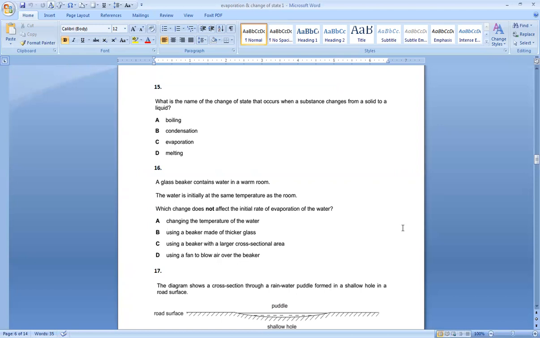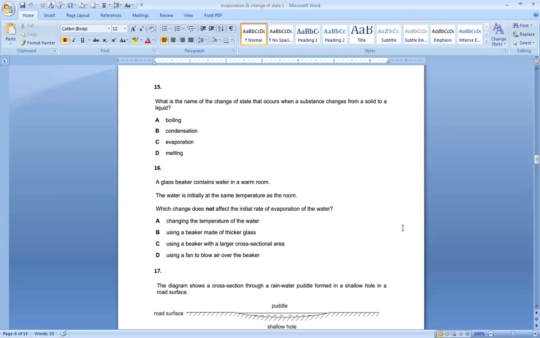Using a beaker with a larger cross-sectional area, which means larger surface area, or using a fan blowing air over the beaker will increase the rate of evaporation. So my option is B.